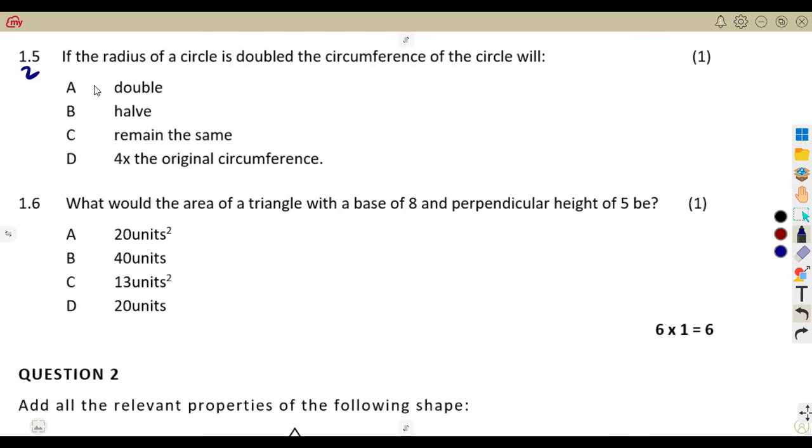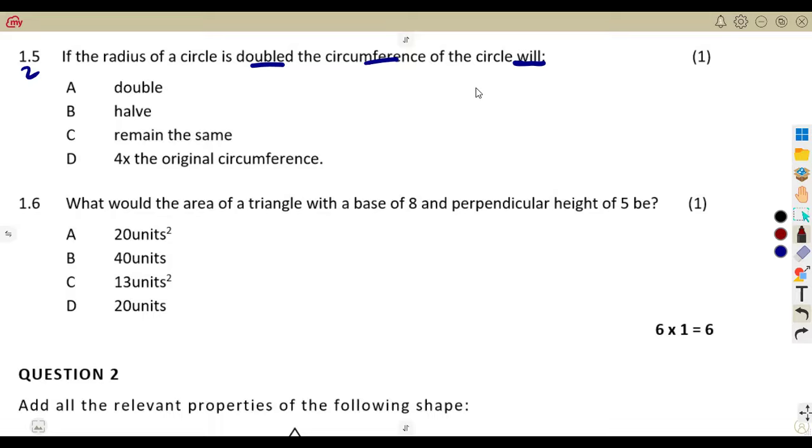On 1.5, if the radius of a circle is doubled, the circumference of the circle will... if you are dealing with similarity, this part of similarity is the best part that we can use to describe this.